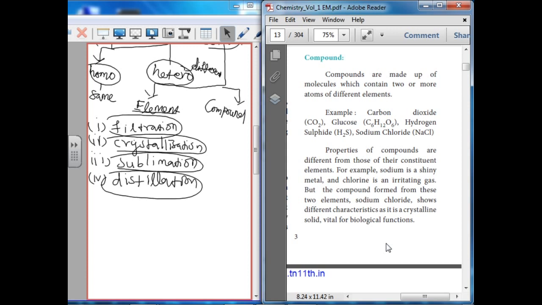The properties of compounds are different from those of their constituent elements. For example, sodium is a shiny, soft and explosive metal, and chlorine is an irritating, poisonous gas. But the compound formed from these two elements, sodium chloride, shows different characteristics as it is a crystalline solid, vital for biological function. Sodium chloride is table salt.